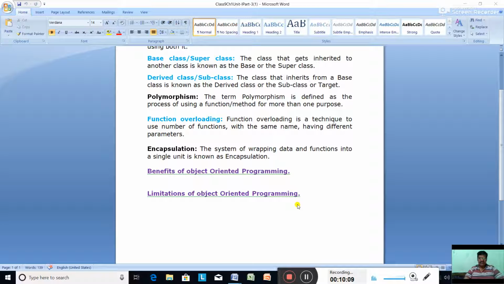So this was the last topic of this chapter. In this chapter we learned about the different types of computer languages. We learned about the principles of OOP.